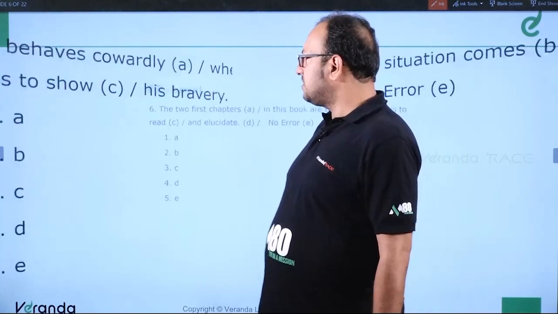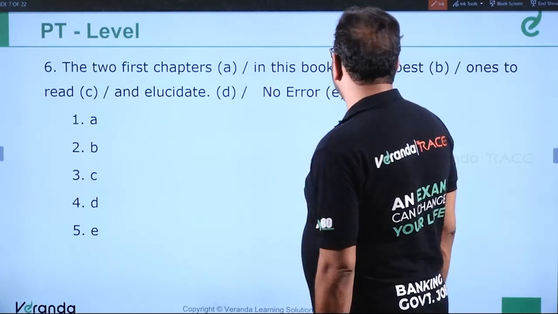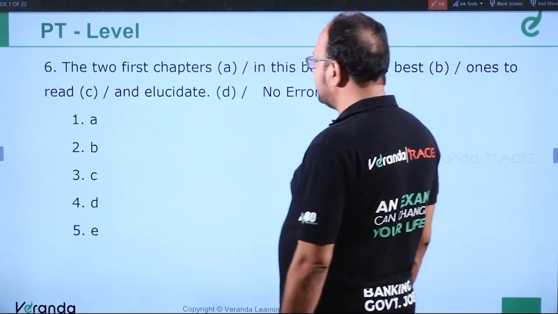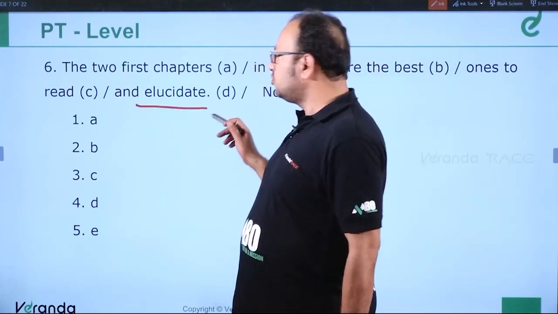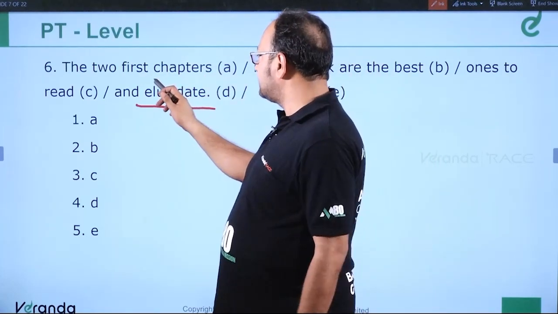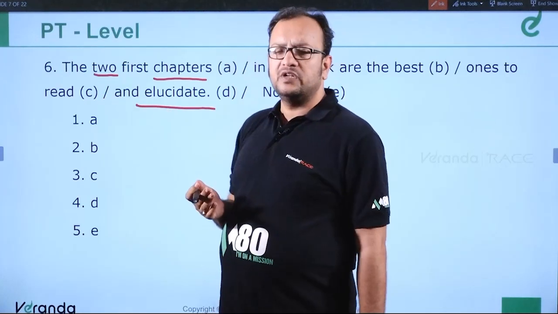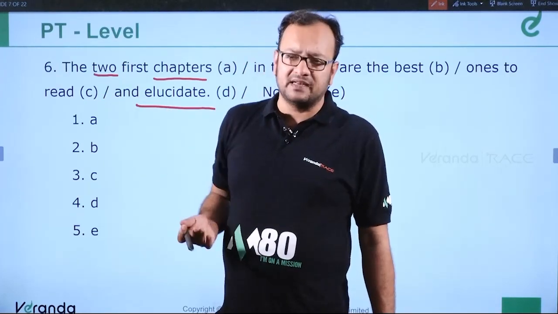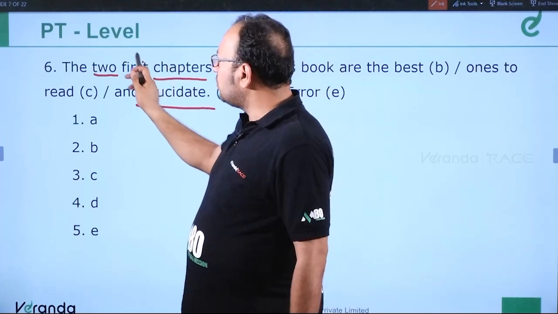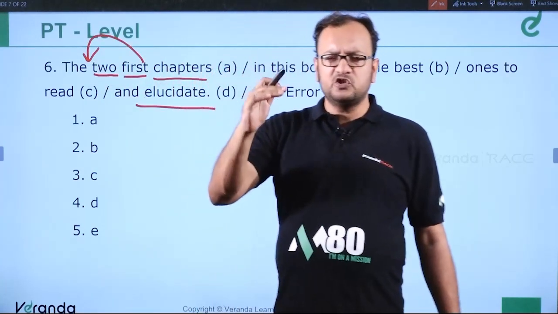Okay. Question number 6. The two first chapters in this book are the best ones to read and elucidate. Elucidate means to explain. Okay. The two first chapters. Chapters is a noun again, and two is a, what is two? It's a cardinal, a number. So an ordinal is always used before a cardinal. It means the rank. The first two people, the